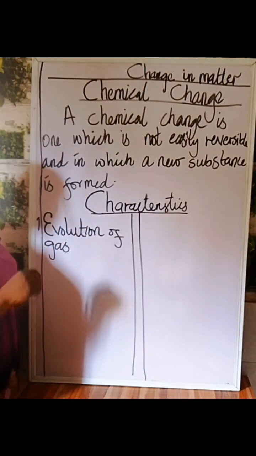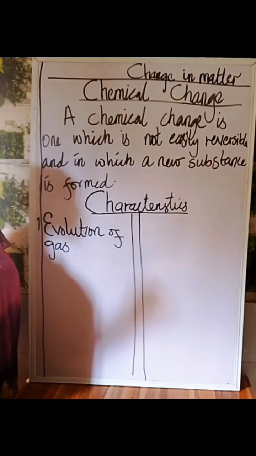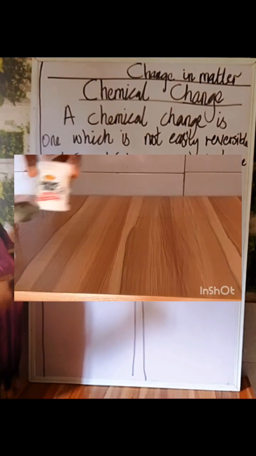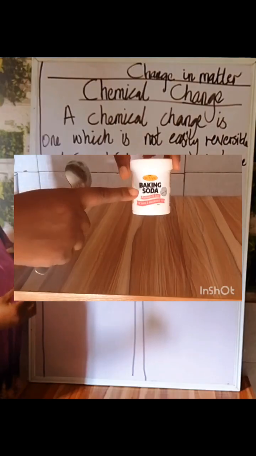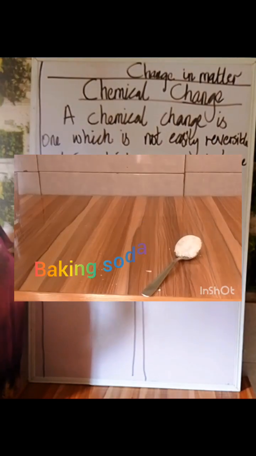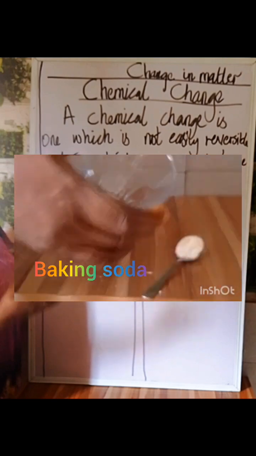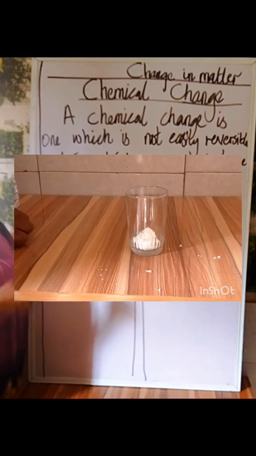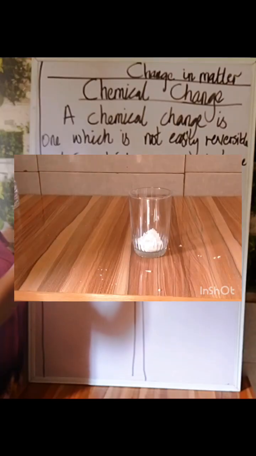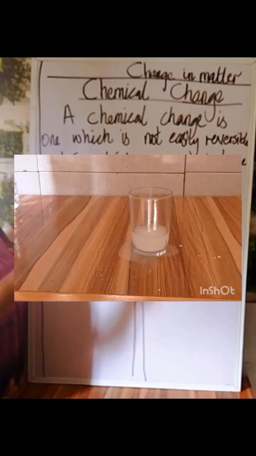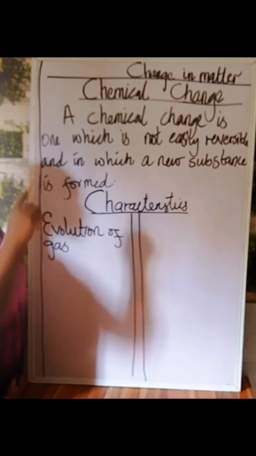Characteristics of a chemical change, number one is evolution of gas. When there is a chemical change, you will see bubbles. Those bubbles are telling you that gas is being evolved, that is, gas is being given off. Understand? For example, when you add vinegar to baking soda, you see the effervescence. You will see gas, you see bubbles. Those bubbles indicate that gas has been given off.